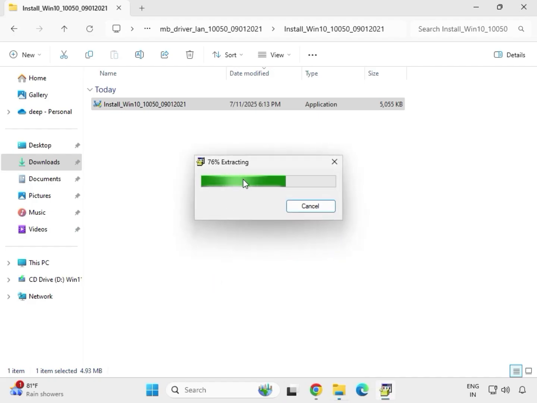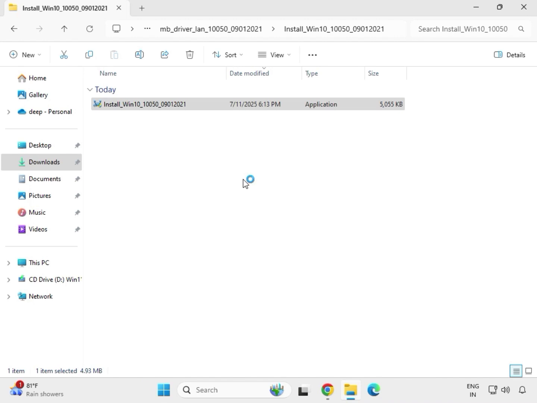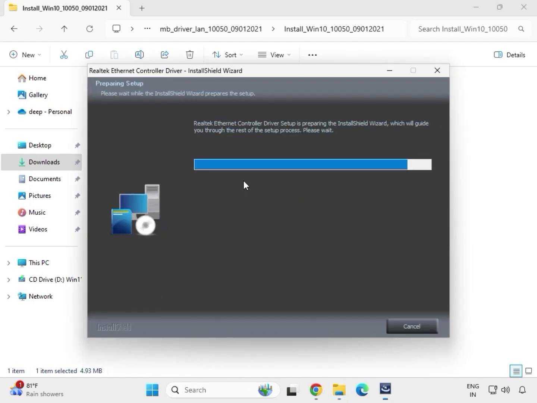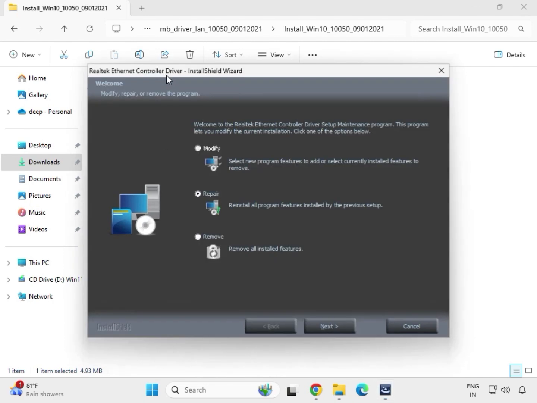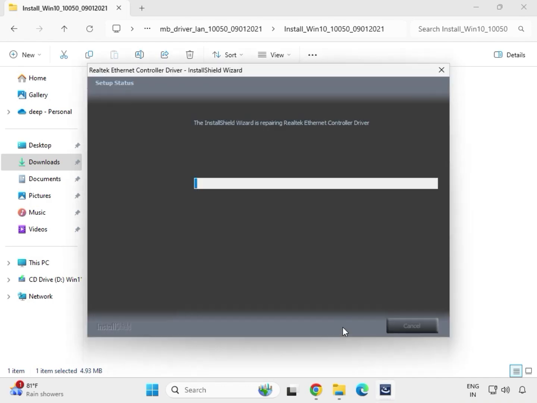Now you can see this is first extracting. Realtek Ethernet control device. Then next.